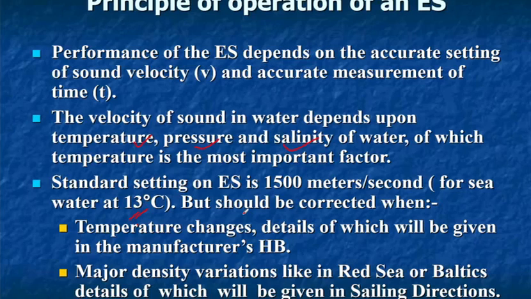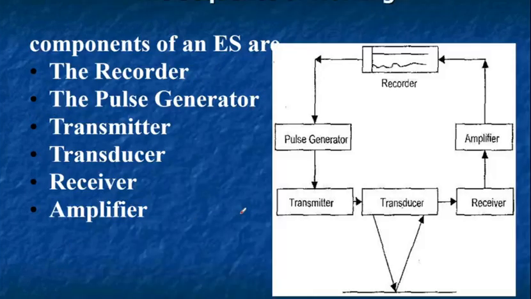And actually major density variation occurs basically in the Red Sea or Baltic, and whenever the ships are going to the freshwater areas, only then are density variation factors taken into consideration. Otherwise in oceans mostly the density remains the same, only in these specific areas is density of major concern. Otherwise temperature is the most variable thing that the ships encounter.